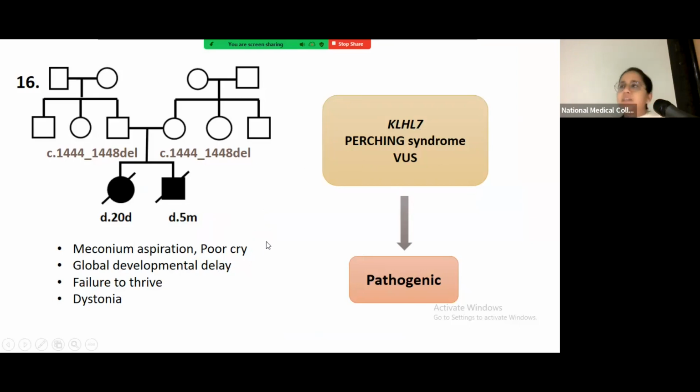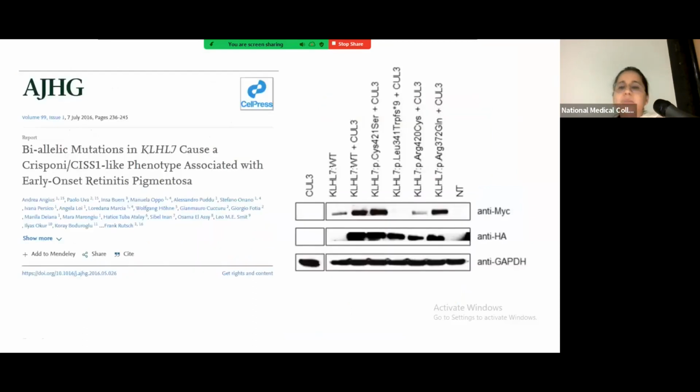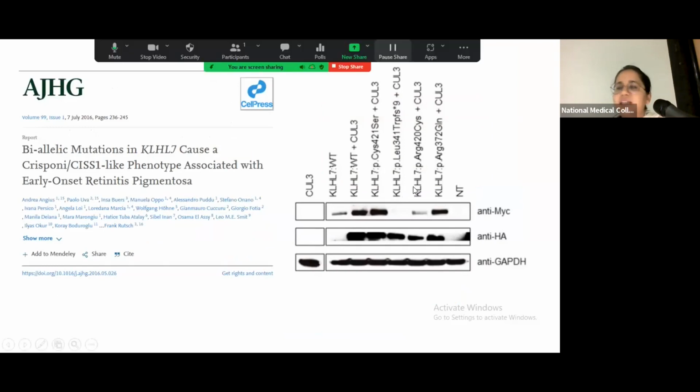But based upon the evidence that we studied, we could classify this variant as pathogenic. And how? We found out that there are papers which show that loss of function in this particular gene does actually lead to disease. Now remember, it was very easy to classify frameshift variants as pathogenic because it looks like a protein is terminating there, so this must be disease causing.